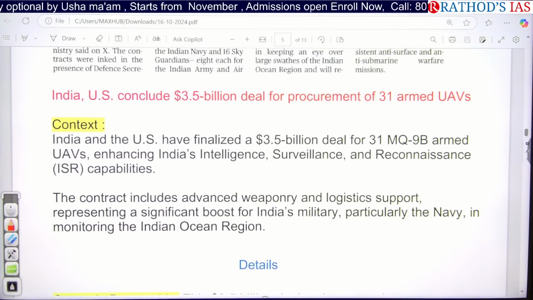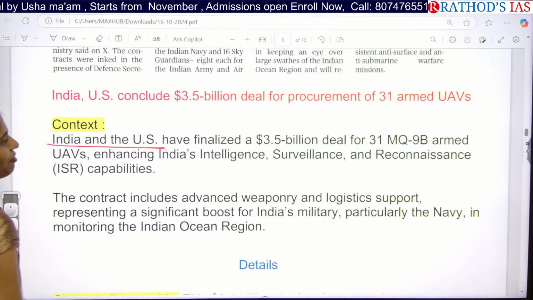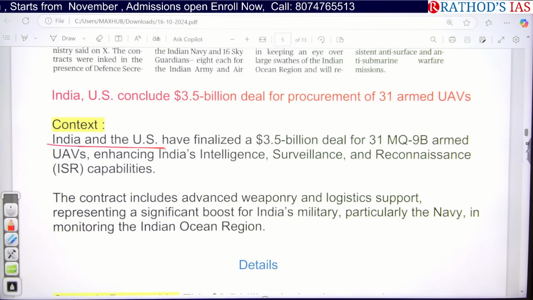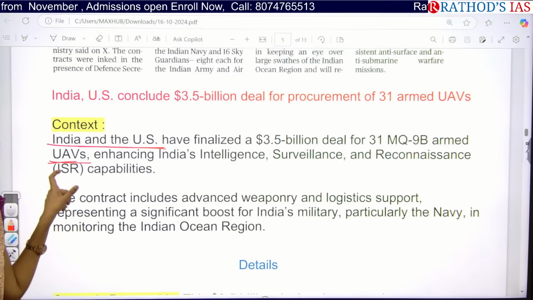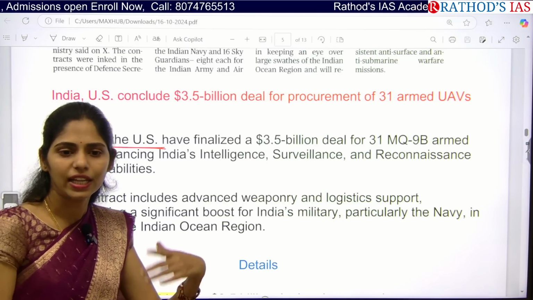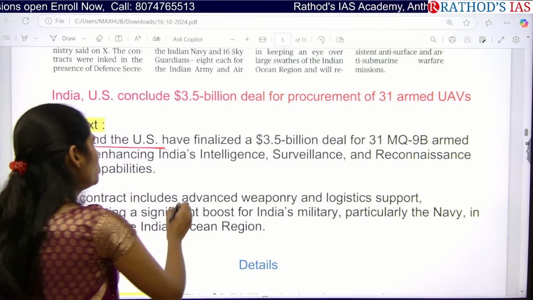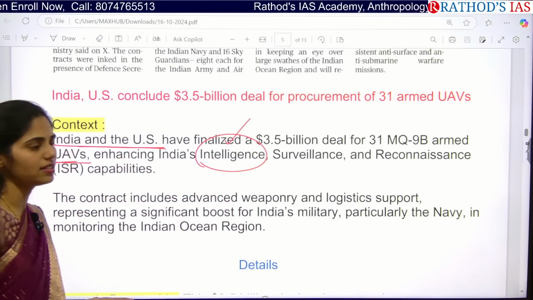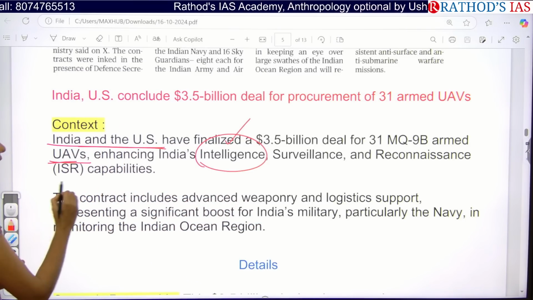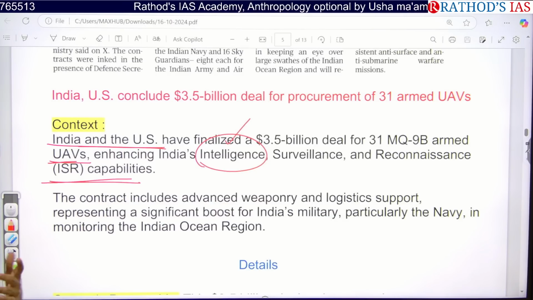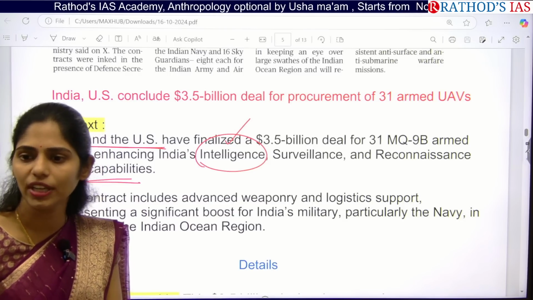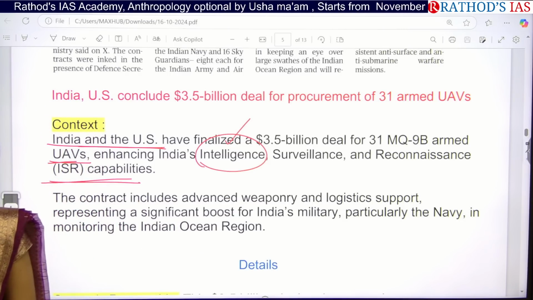So if you see the context, it says that India and the US have finalized a $3.5 billion deal for 31 MQ-9B armed UAVs. Here we are talking not about civilian UAVs but armed ones. That means it can be used by the army, the air force, as well as the navy. Why? Because we can increase India's intelligence. It is very helpful for surveillance of our border areas, and we can increase our reconnaissance capabilities. That means we can be ready if any attack is going to happen or there is any suspicion, and we will be ready to retaliate.